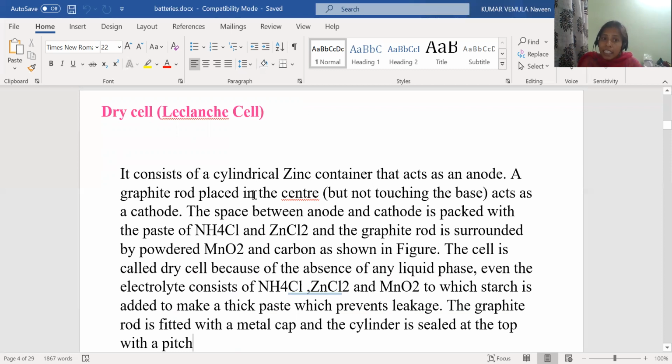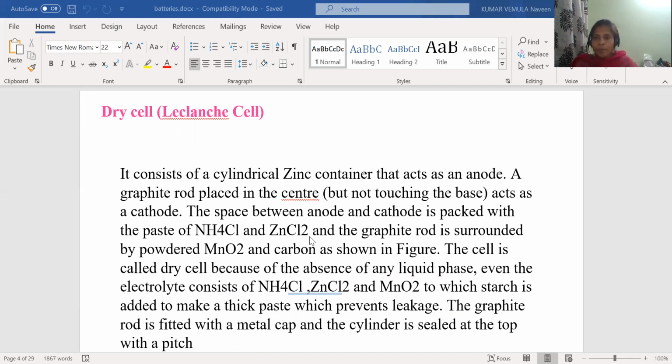So here it consists of a cylindrical zinc container that acts as the anode, and a graphite rod. What is the graphite rod here? The inside black colored rod is the graphite rod. Here that graphite rod is acting as the cathode.